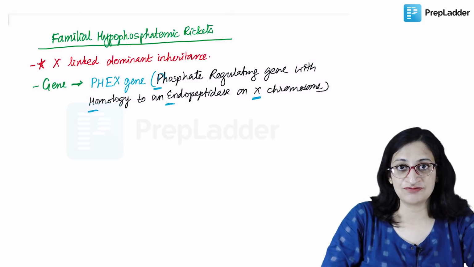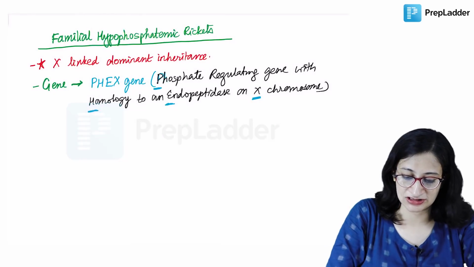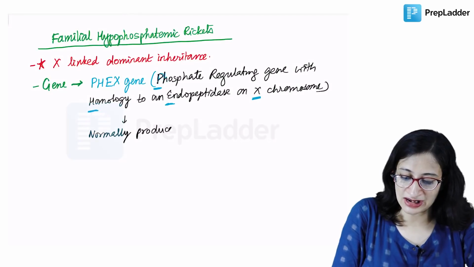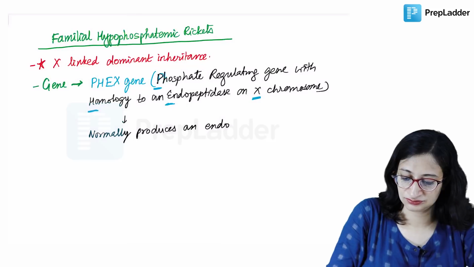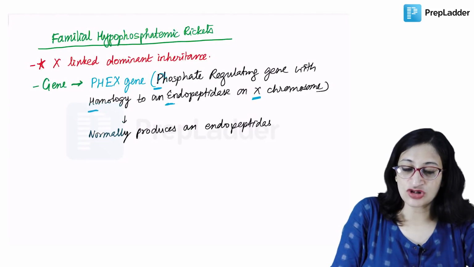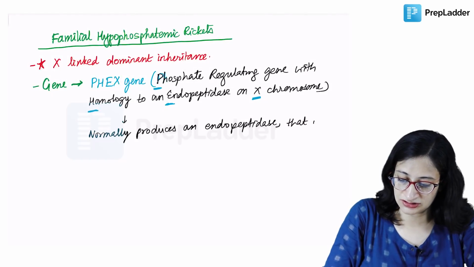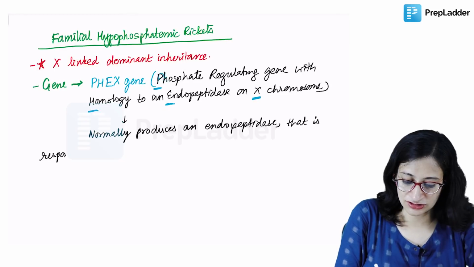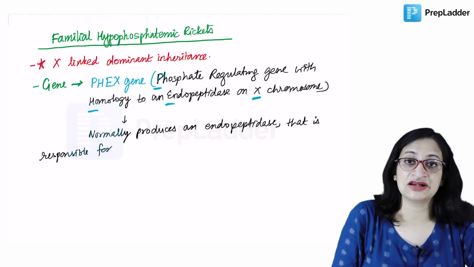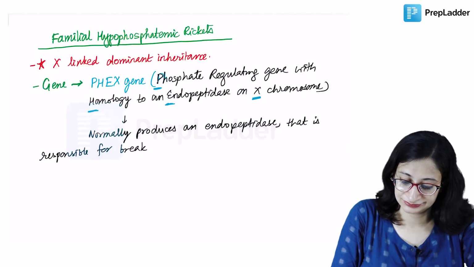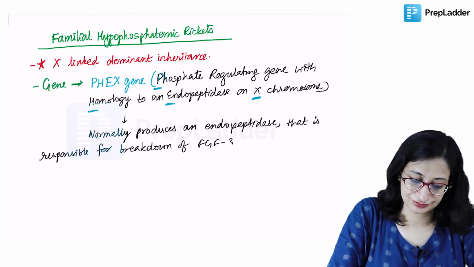The function of this PHEX gene is to produce an endopeptidase. So the PHEX gene normally produces an endopeptidase that is responsible for the breakdown of FGF23, fibroblast growth factor 23.